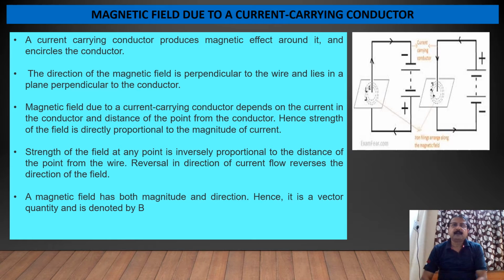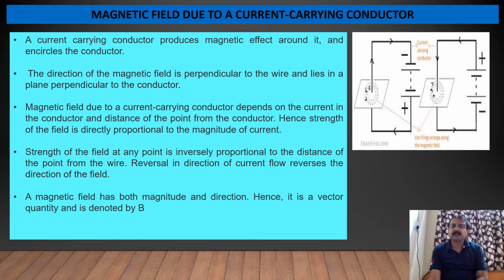We'll see here magnetic field due to a current carrying conductor. करंट कैरिंग कंडक्टर से मैग्नेटिक फील्ड कैसे उत्पन्न होती है यहाँ पे हम देखेंगे. A current carrying conductor produces magnetic effect around it and encircles the conductor. Here in figure you can see this is battery connected in the circuit with the help of wires or conductors.